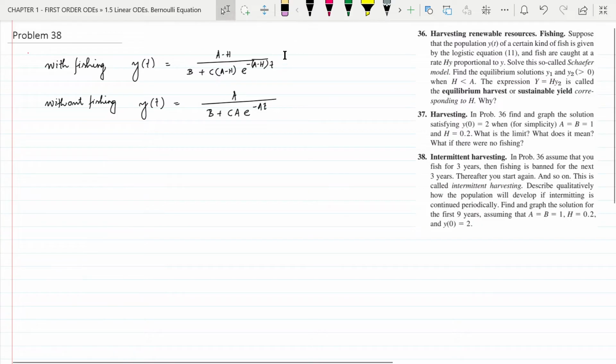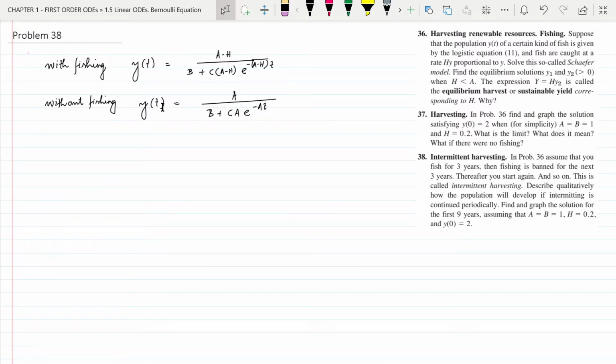This first one we got by solving the Schaefer model and the second one by solving the logistic equation. This first solution gives the population of fish at a given time t if fishing is allowed, and the second equation gives the population of fish at any time t without any fishing.